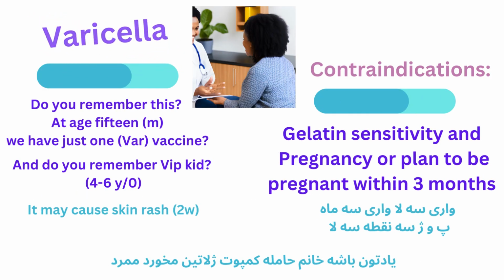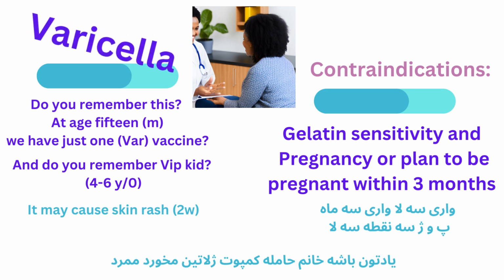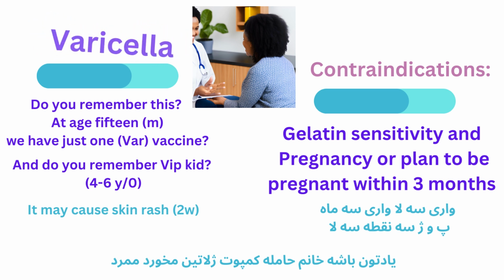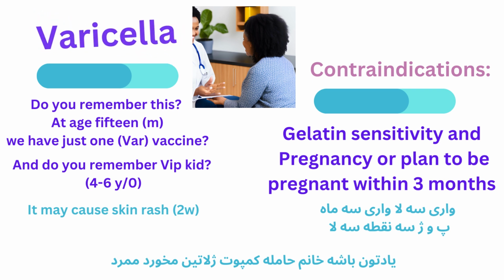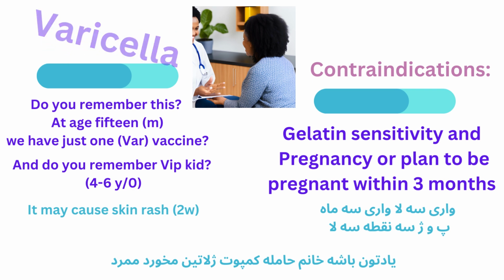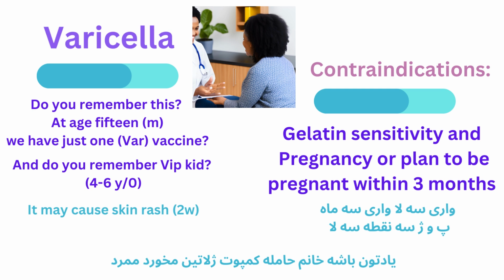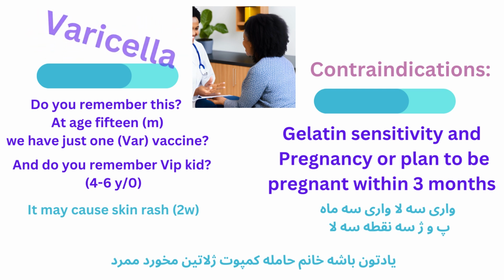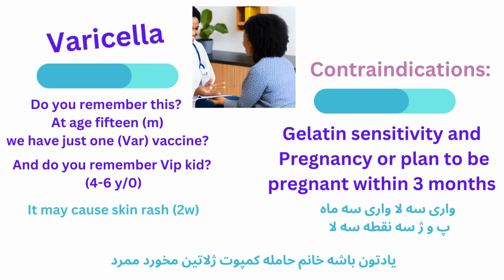Time to check the varicella vaccine. Do you remember at what age we start varicella vaccination in Canada? Absolutely correct, at age 15 months. What about the US? Do you remember USA VMA? So V stands for varicella in VMA. In the US they start at 1 year old, and in Canada they start at 15 months old. We repeat the dose in the VIP situation. VIP was 4 to 6 years old.